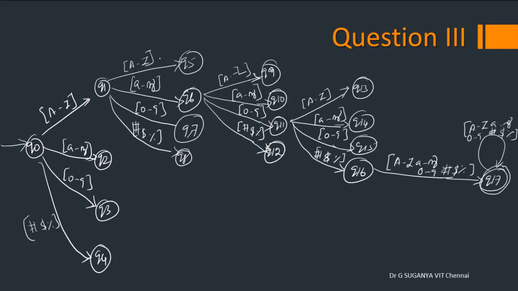So again from Q1 there are 4 possibilities. We have already seen an uppercase alphabet. Even if another uppercase alphabet is seen, the status is not going to change. Again we will expect one more uppercase, or a lowercase, number or special character, so you have to have 4 different edges from here.